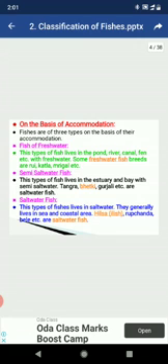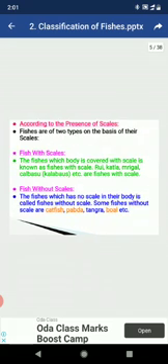Now, seawater fishes or saltwater fishes: this type of fish lives in salt water. They generally live in the sea and coastal areas. Some species, such as Hilsa ilisha, Rupchanda, Bele, etc. are the saltwater fishes classified here.